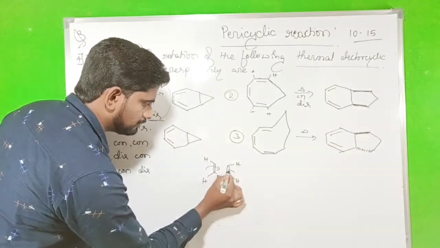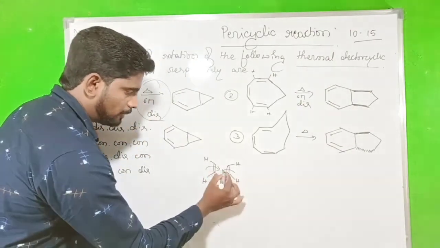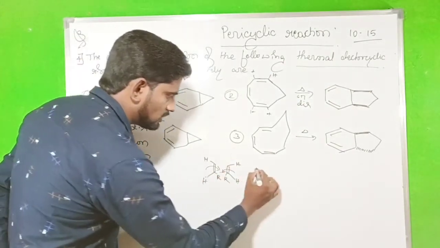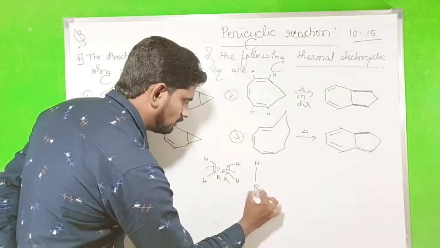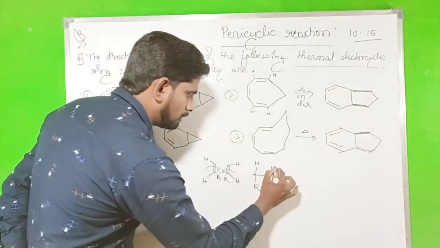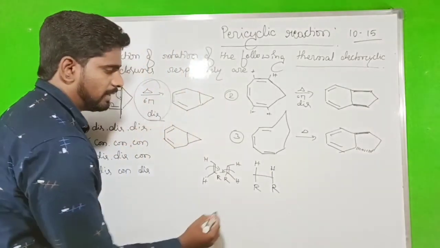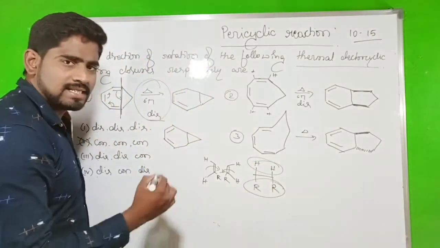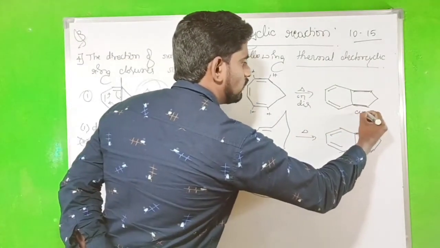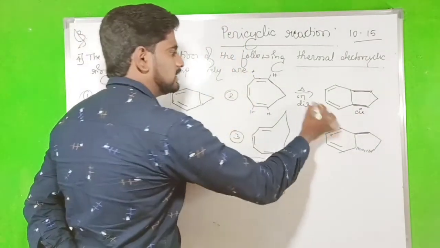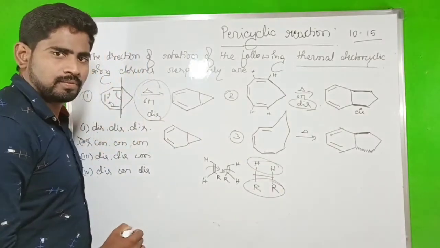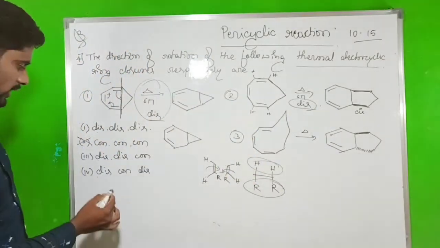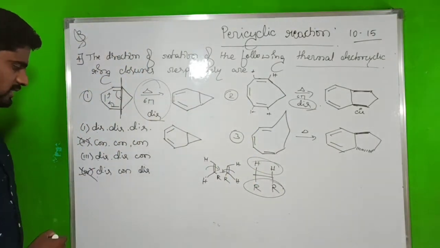Disrotation means opposite side rotation. So H goes up, R goes down, then H goes up, R goes down. That makes both hydrogens the same side, or both alkyls the same side. This makes cis form. It is disrotatory. So the second one is also disrotatory, so the fourth option is cancelled.